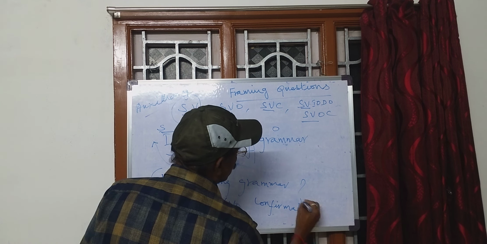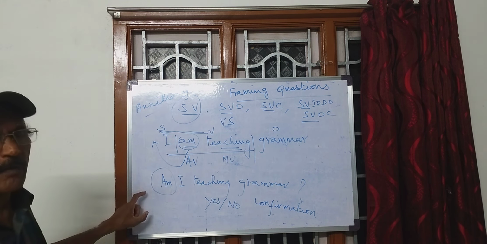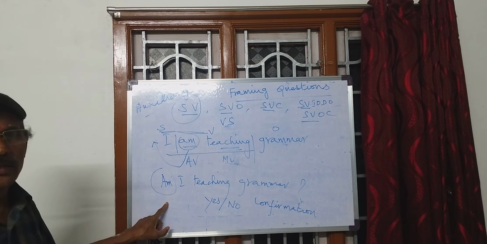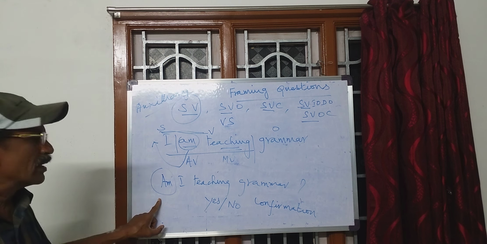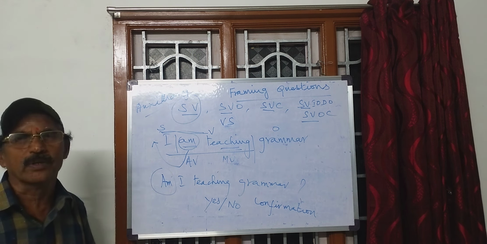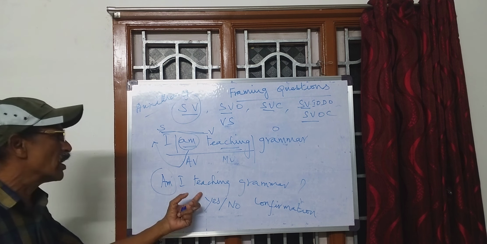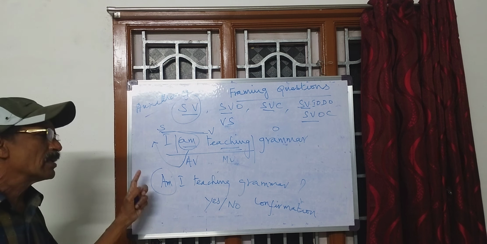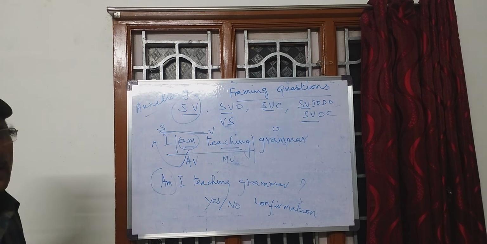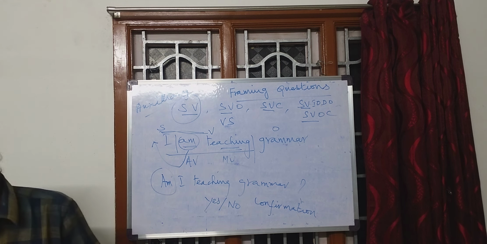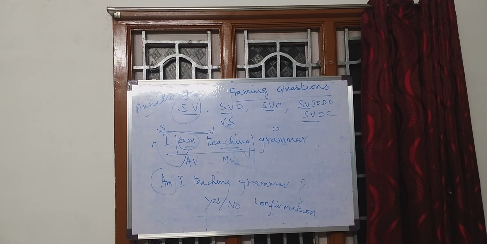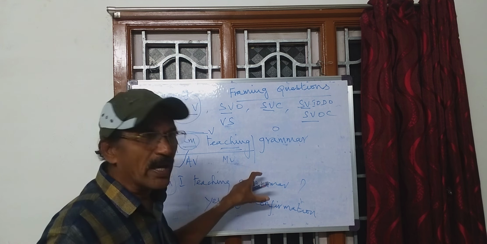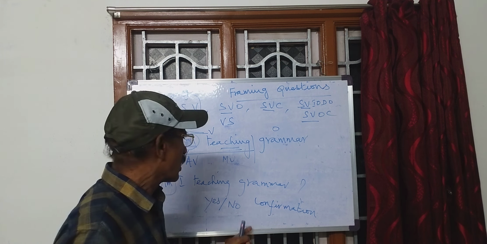Confirmation question. The first thing that we need is the sentence operator. The sentence operator is none other than the auxiliary verb. If you put the auxiliary verb at the beginning of the sentence, that means before the subject, that will automatically be a question or interrogative sentence. If the answer is there, grammar is there, then this is called confirmation question.